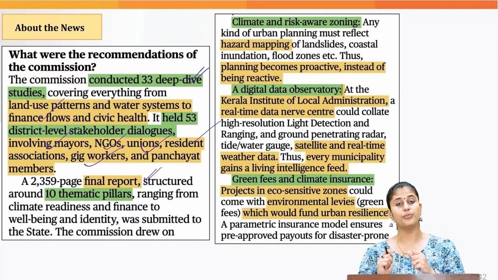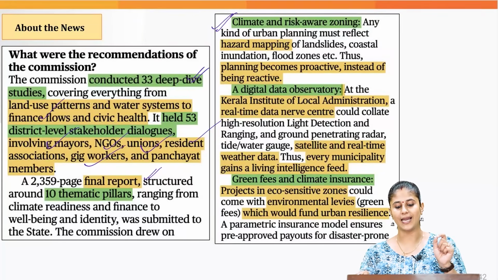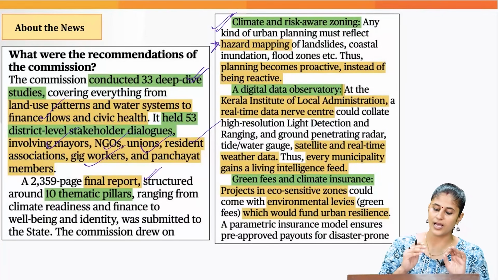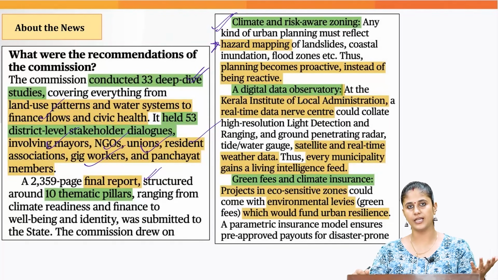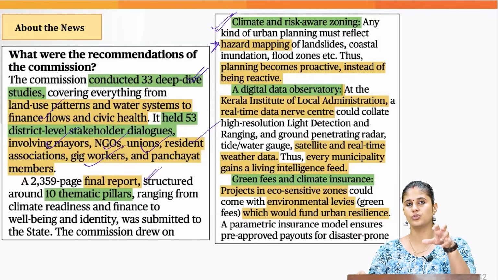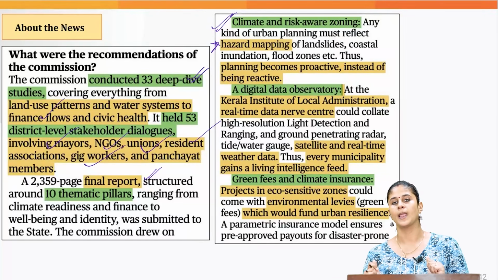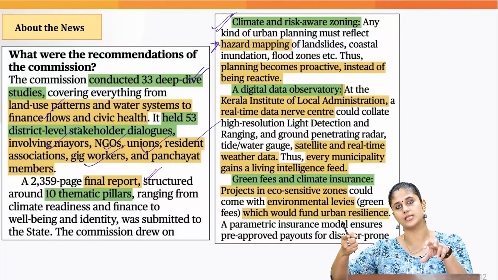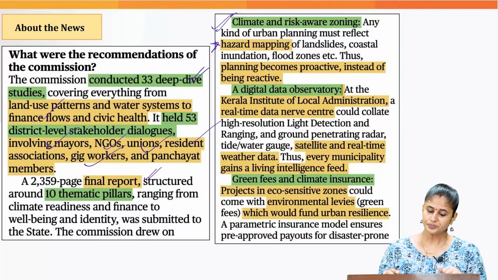Now let's look into the important recommendations given by this commission. First and foremost, it talked about climate and risk aware zoning. For this, it recommended that we need to do hazard zonation mapping for different hazards. Just use an artificial intelligence tool, put in the historical data, and that would tell you which zone is more vulnerable to a particular disaster, and that is what hazard zonation mapping is. Now, based on the vulnerability of a particular urban area to a particular disaster, you can put in place the infrastructure assets.